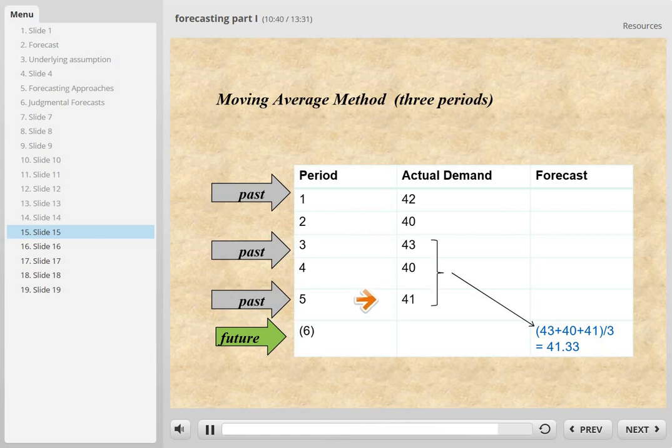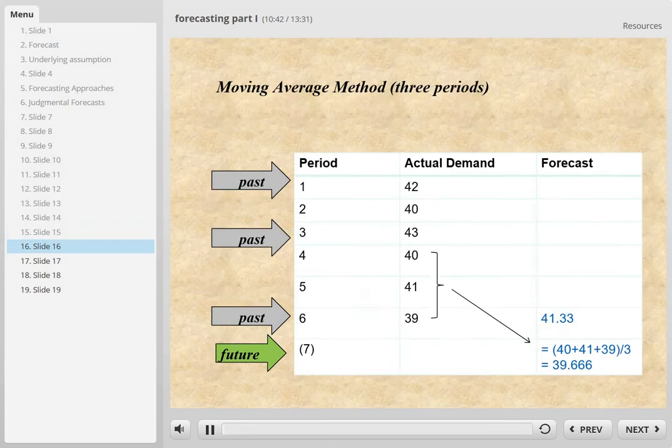So now we are ready. We have two numbers. One is the grand average, x bar, and the other one is the range, R bar. Now, as time moves on, period 6 becomes the past, and the value of x bar and R bar for period 7 becomes the future.